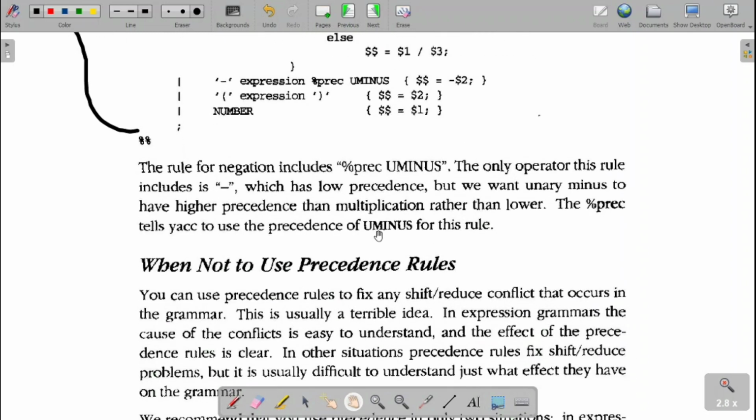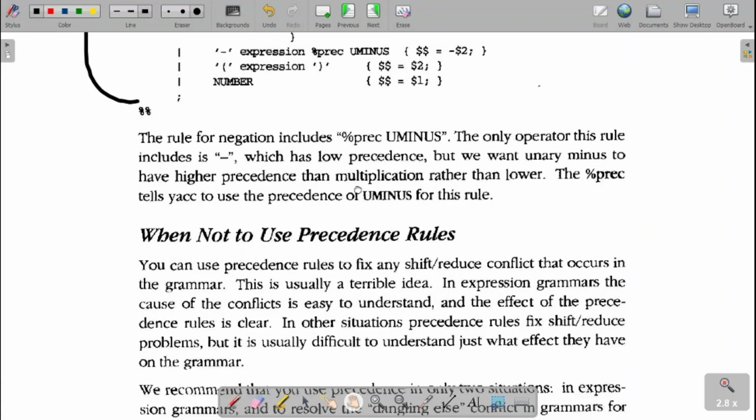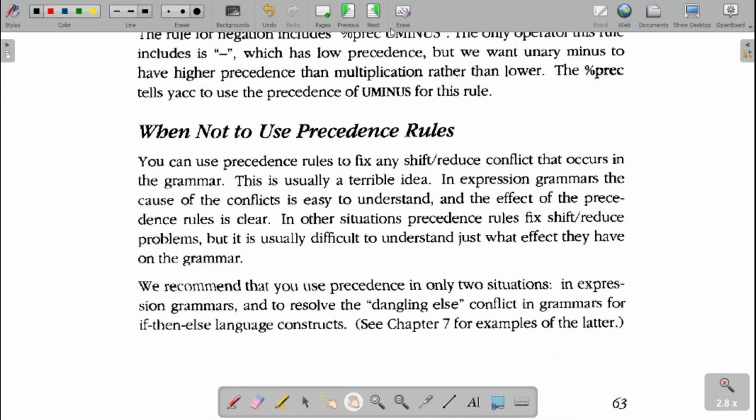The precedence grammars will fit where we have ambiguity cases for the arithmetic expression and all. For the rest of the cases, the precedence rule will not fit. In those cases, we have to go for the other mechanism for removing that one. Only in these two cases, one will be our arithmetic expression, other will be our dangling else.